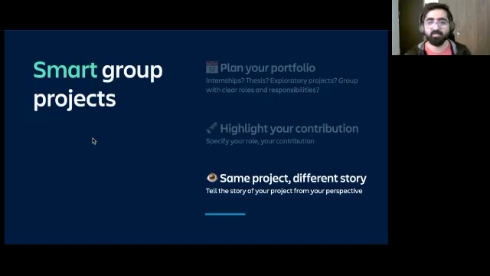Your project in your portfolio doesn't need to be the exact same thing as in your friend's portfolio or your group portfolio. You can narrate the story from your perspective. You can tell what you learned, and that person can tell what they learned. That's bringing that individuality or your personal flavor to a group project, and that's something that can even make your group projects shine on your personal portfolios.